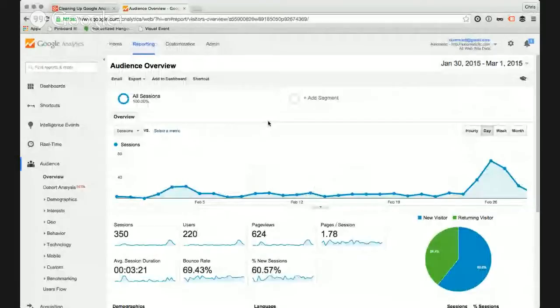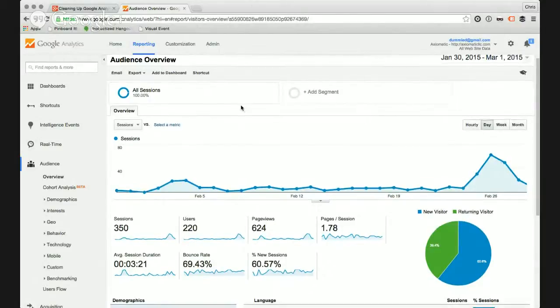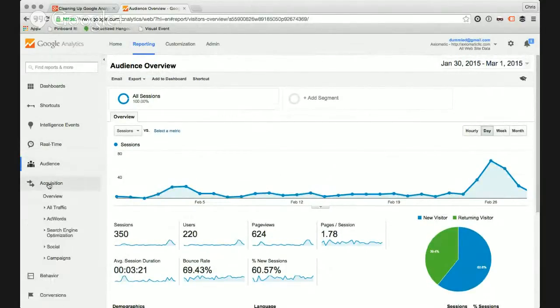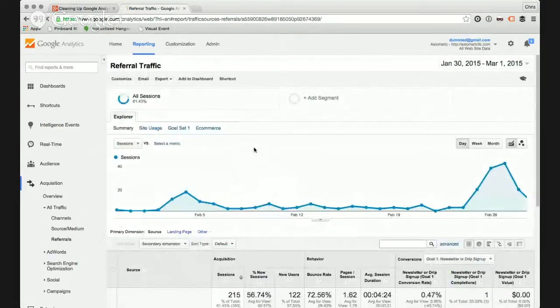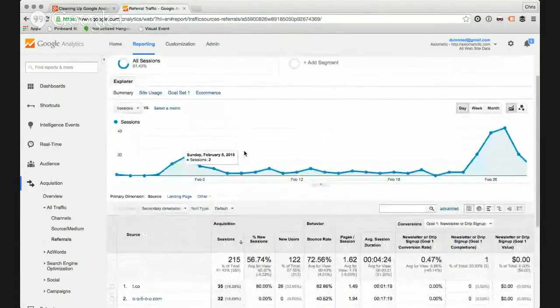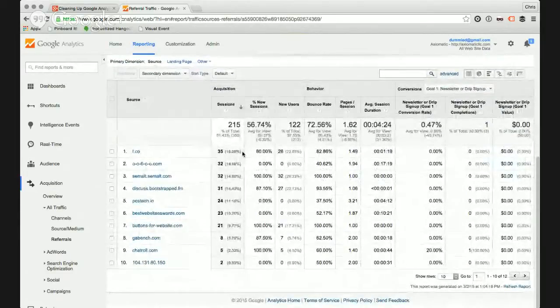So this is my account, as you can see here. And this first screen, again, it's low traffic, it's early days. So the first place I typically look when I go into somebody's new account is I go to all traffic and I go to referrals, because this will very quickly tell you whether or not there are significant issues. So in this case, if we scroll down, we immediately see some very weird things.